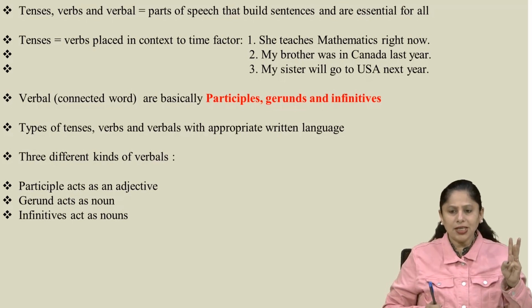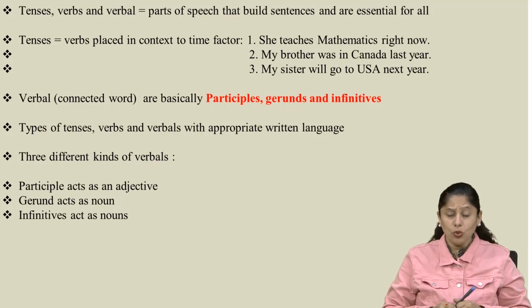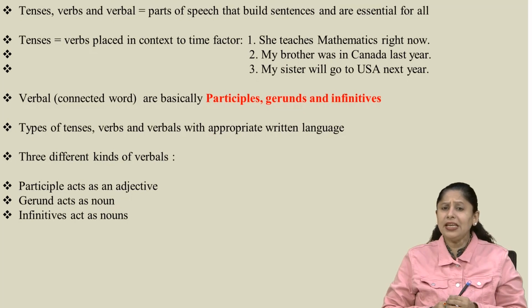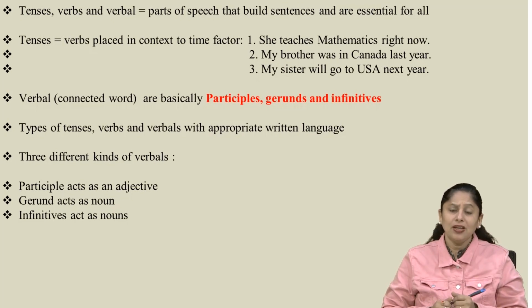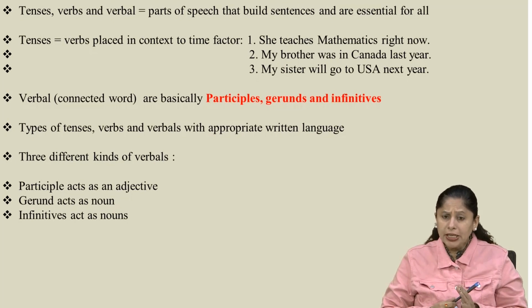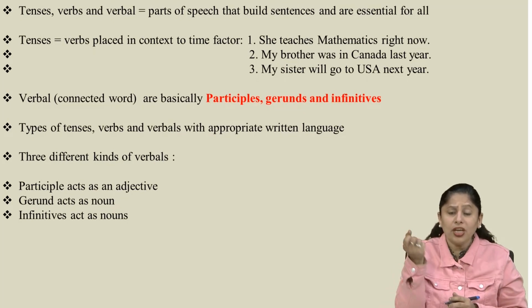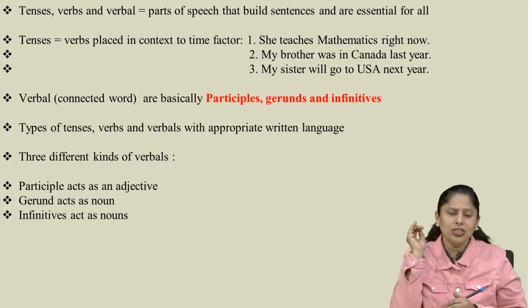Then let's go for the third sentence. My sister will go to USA next year. Will go. Again, these two words, will and go, show the action of the sentence. So basically teaches, was and will go, all these three verbs are used in these sentences to show the action of the sentences. Now we are supposed to study the verbals and how appropriately they are utilized in written language and what their actual role is in writing sentences, which you need to understand.